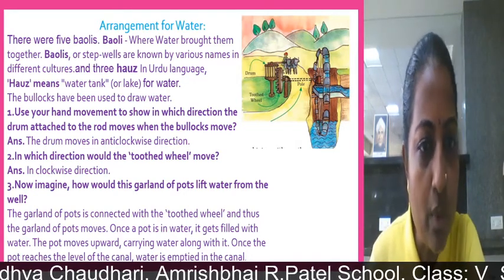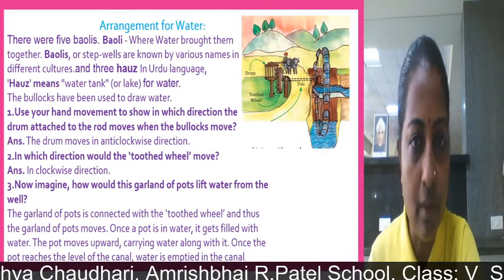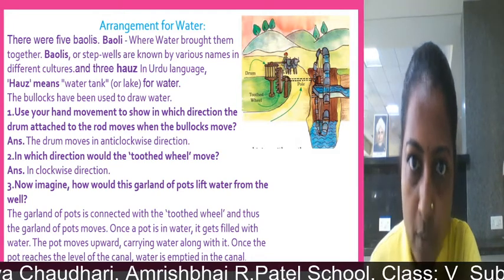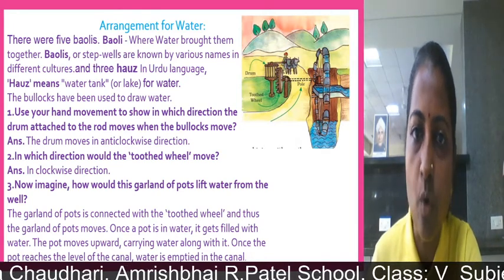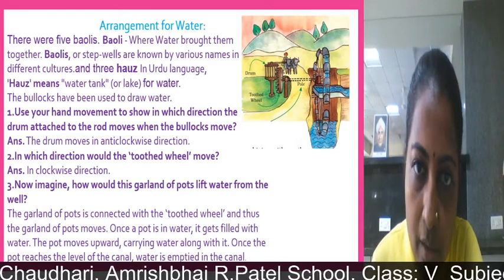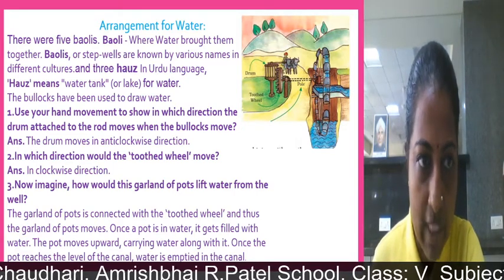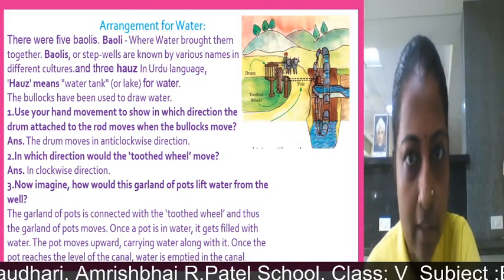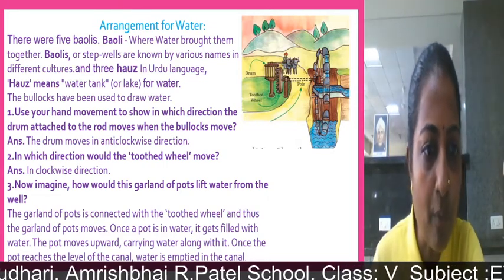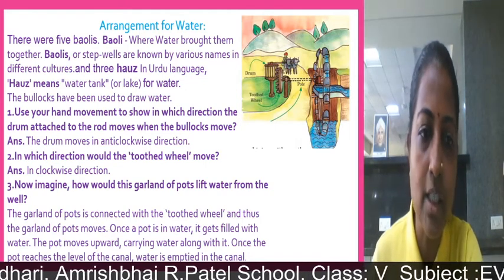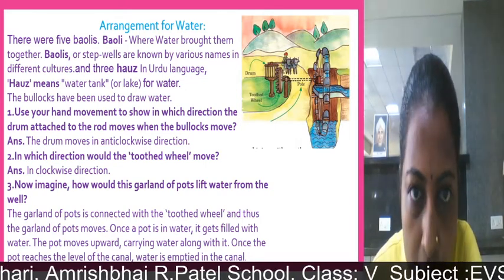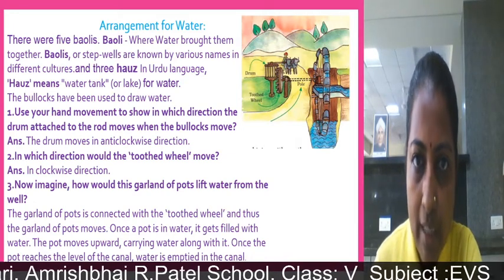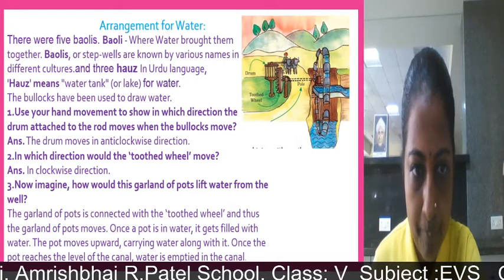Now imagine how this garland of pots would lift water from the well. This is called a garland of pots. In olden days this was a common system. And how would this garland of pots lift water from the well? The garland of pots is connected with the toothed wheel. See here, you can see the attachment in the figure. The garland of pots is connected with the toothed wheel.